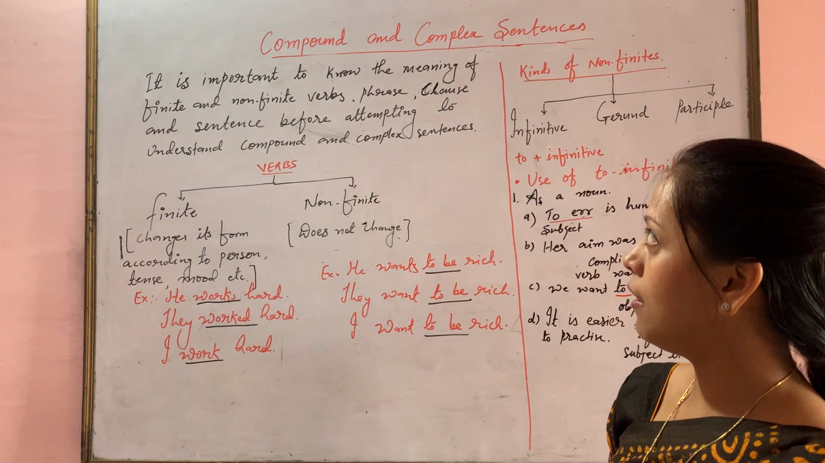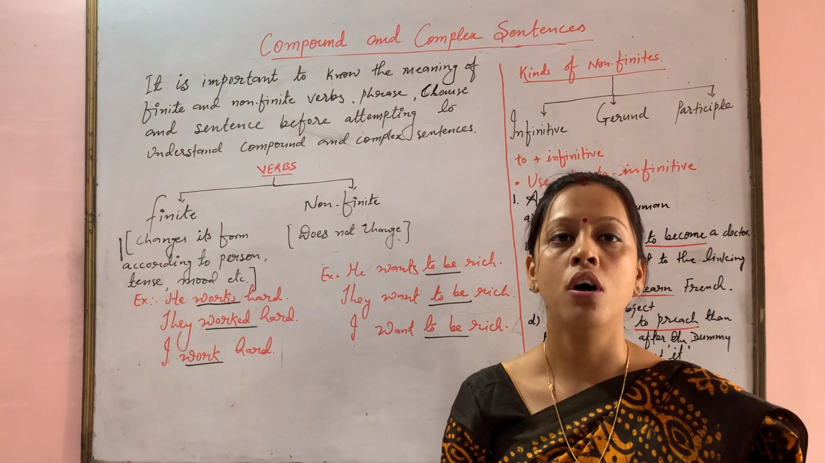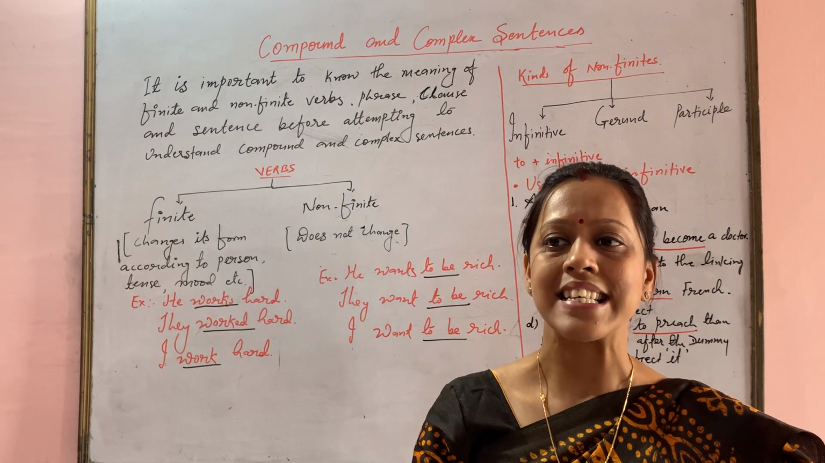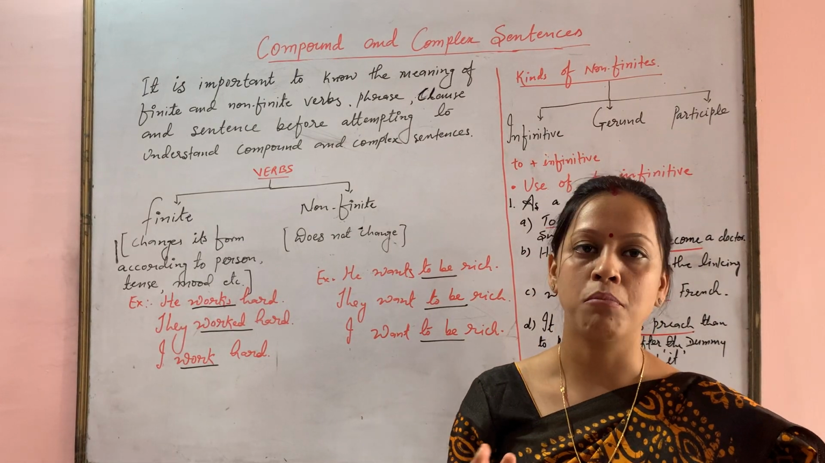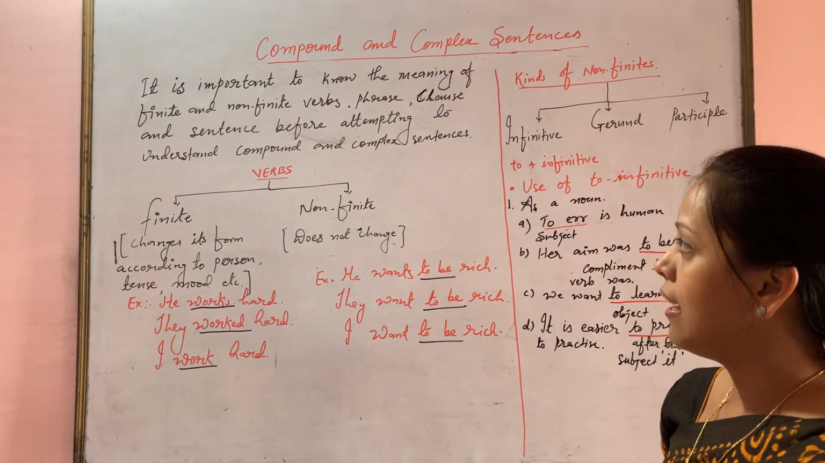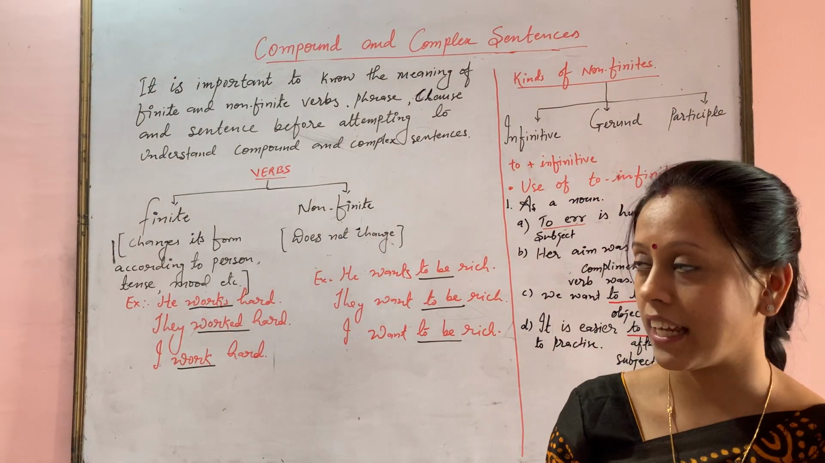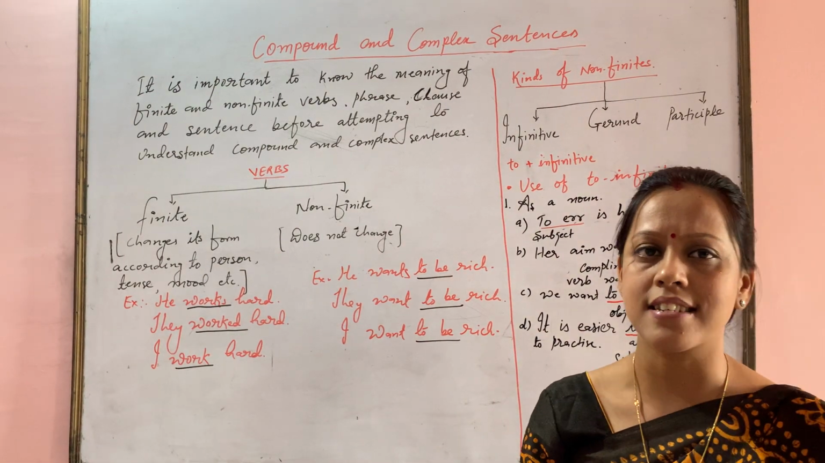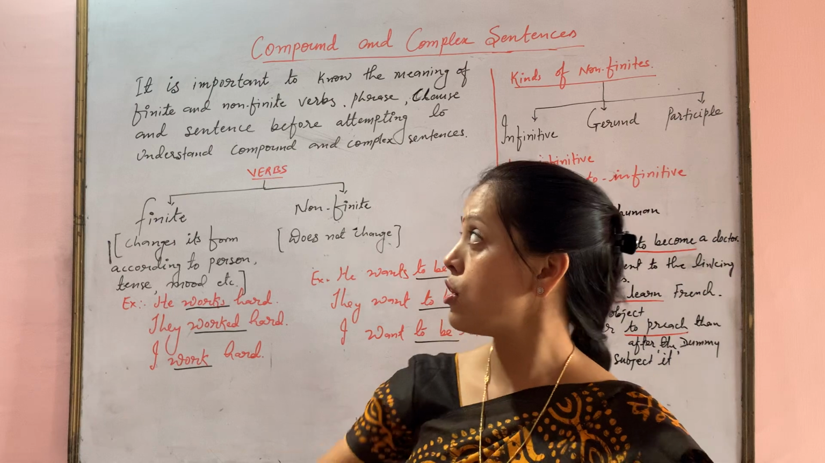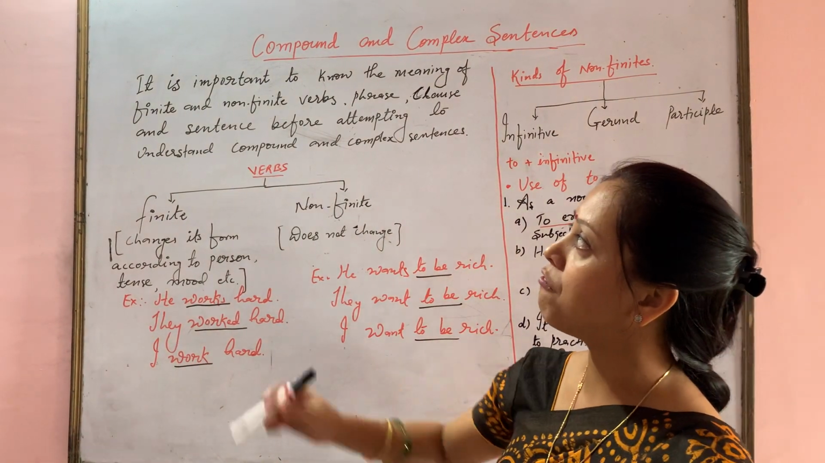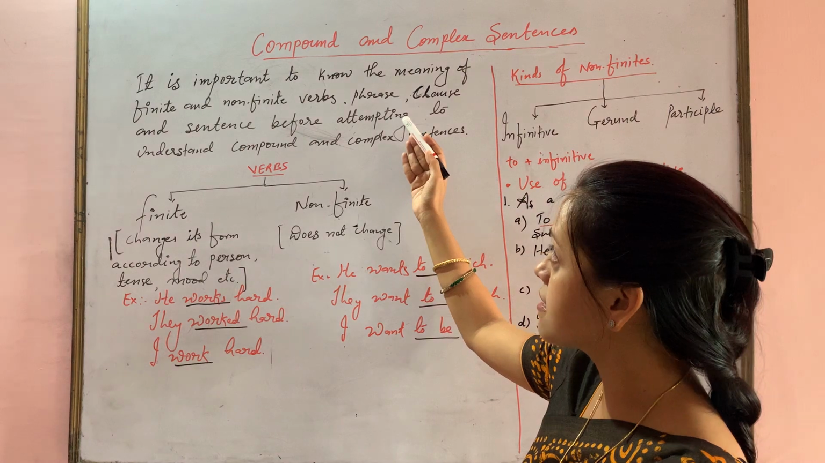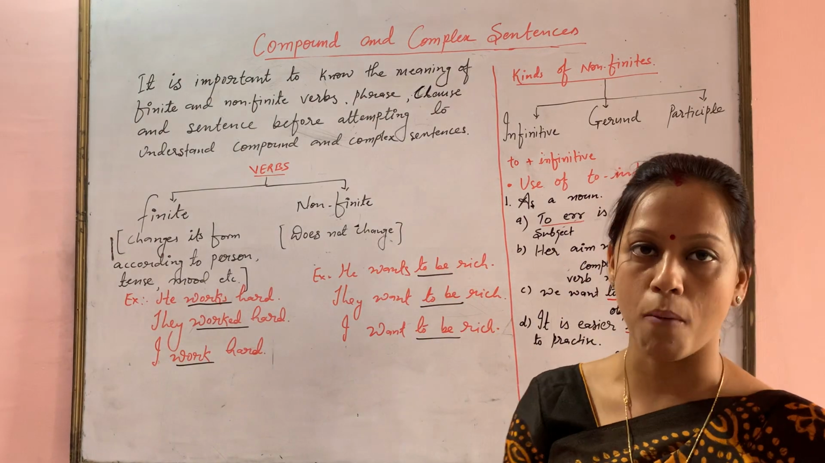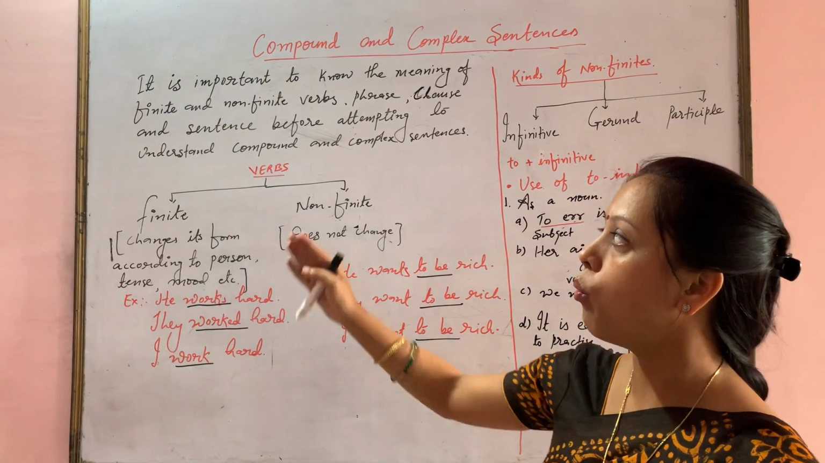It's actually very important to know the complex and compound sentences in the traditional way that grammar is to be understood. So we'll begin with non-finite and finite verbs, clauses, and phrases. Before attempting to understand what a compound and complex sentence is, it is important to know the meaning of finite and non-finite verb, phrase, clause and sentence. So we will begin with verbs.